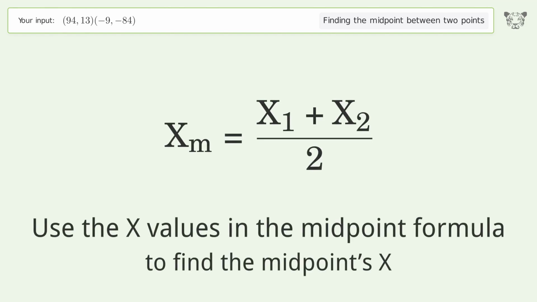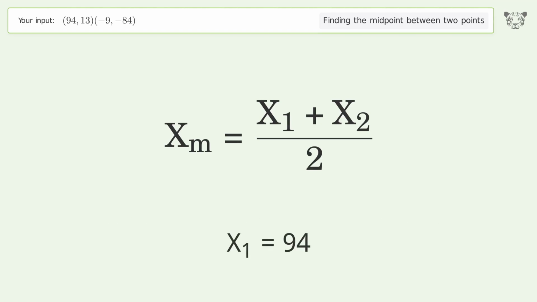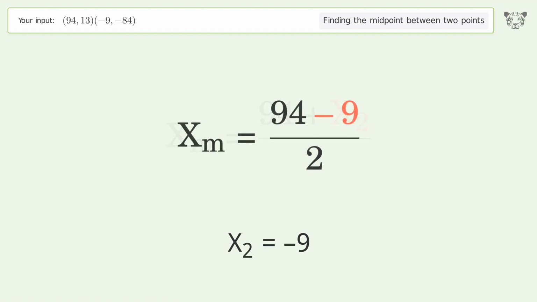Use the x values in the midpoint formula to find the midpoint's x. x1 equals 94. x2 equals negative 9. Simplify the arithmetic.